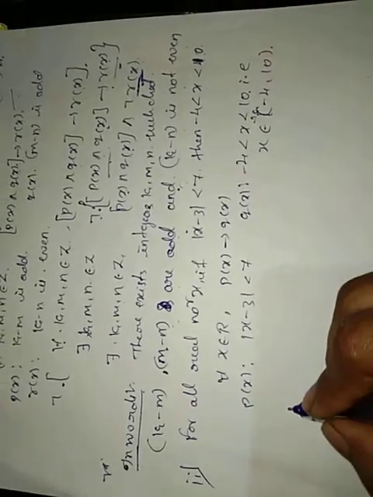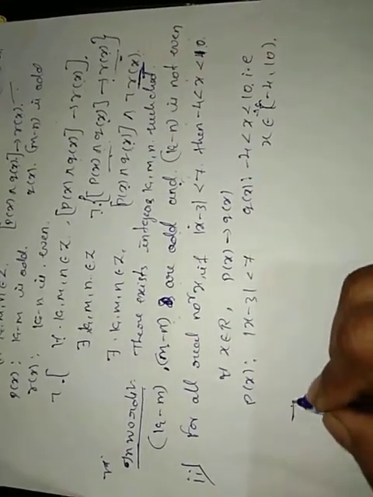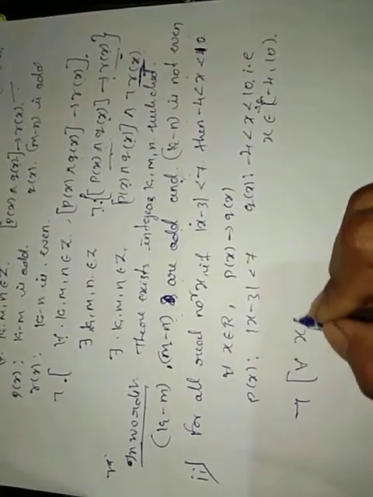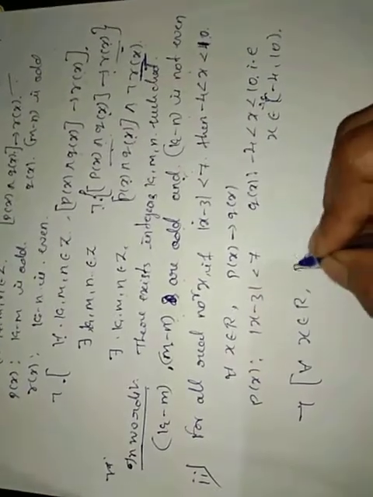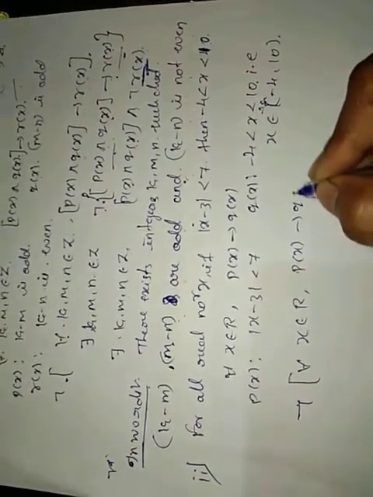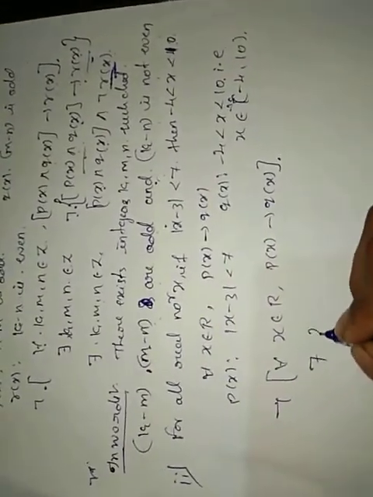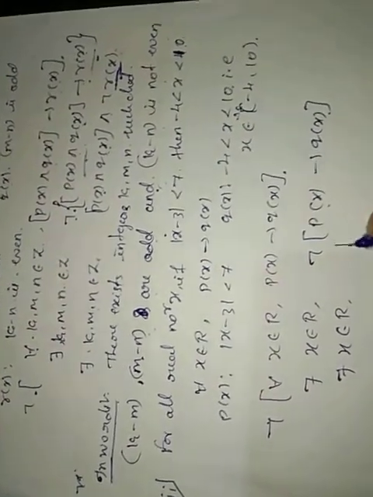So now we are going to take the negation of this statement. Negation of for all x belongs to R, p of x implies q of x. Negation of for all is there exists an x belongs to R. Negation of p implies q is p of x and negation of q of x.